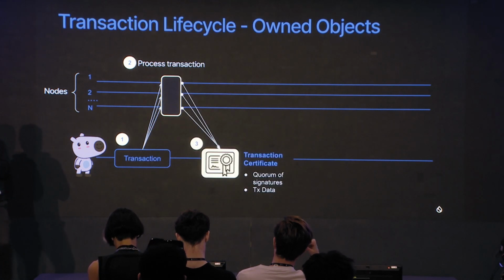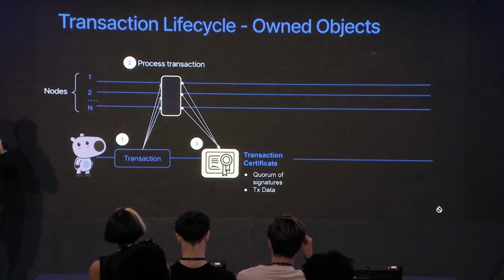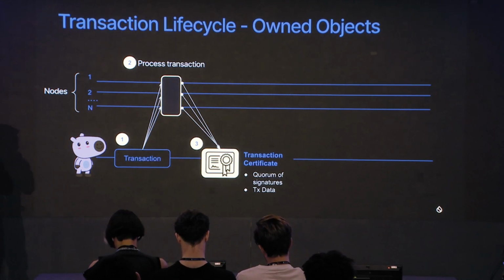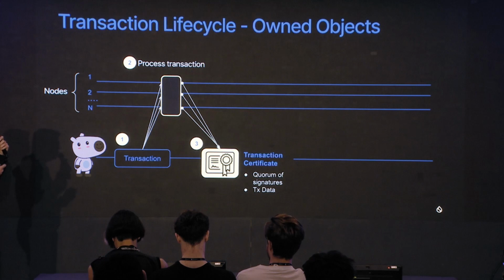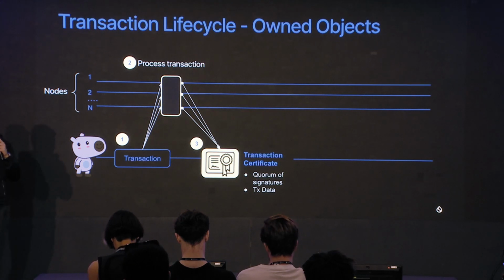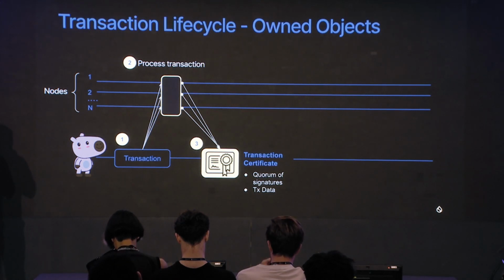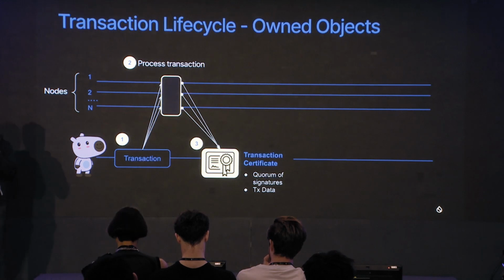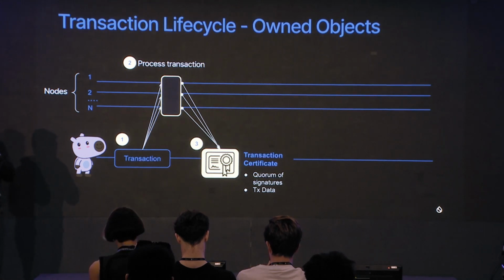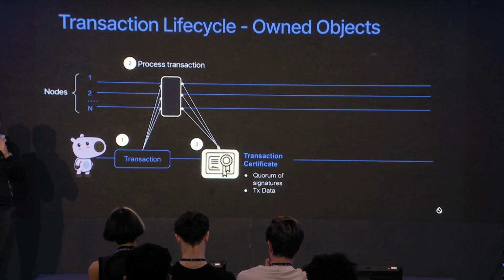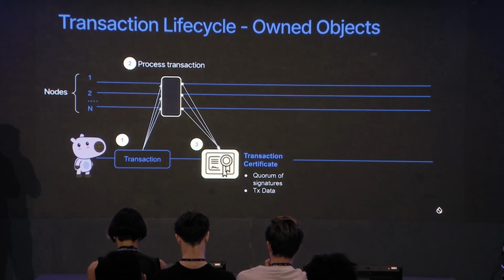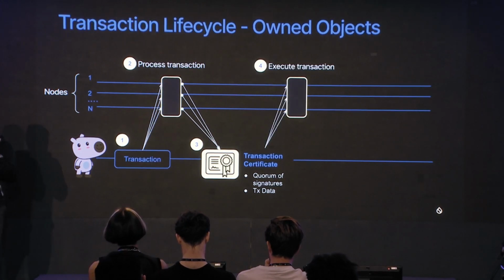Once the user gets back a majority of responses, a quorum of responses, the user creates what we call a transaction certificate. Now this is the promise in my hand that I can go and instruct the validators to execute this transaction. So the second phase begins, and we send this transaction back to the validators.